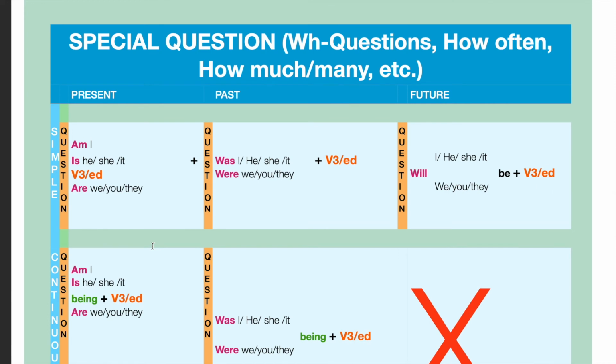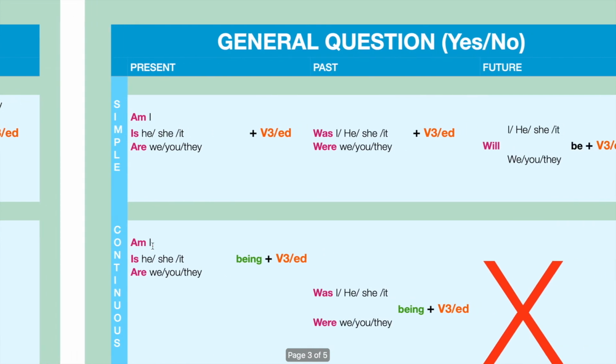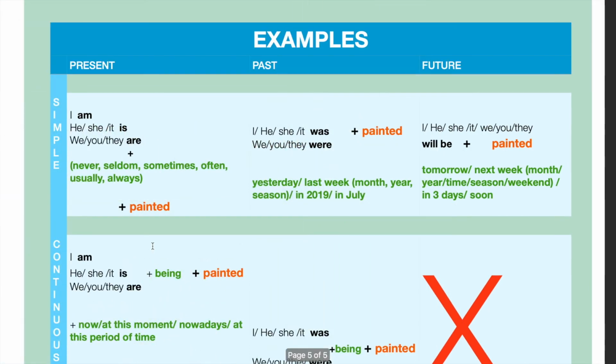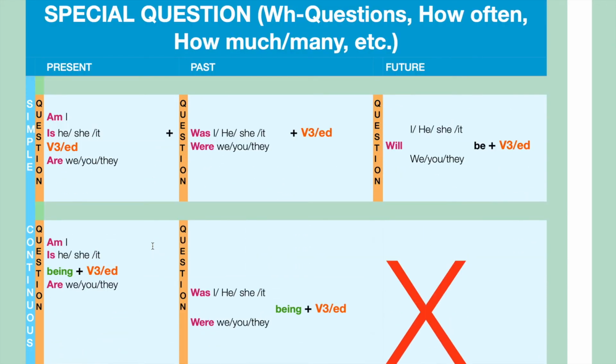How to make special questions with passive constructions. Remember how we made general question. So imagine that you see general question, and then if you need to make a special question, you just insert a question word in the beginning like this. I place the question word at the beginning of my question, before the first element. You can find this file under the description box where you will see all these formulas and examples.